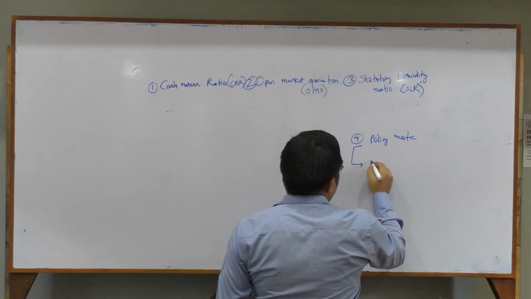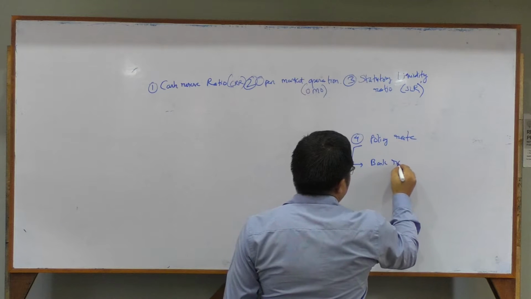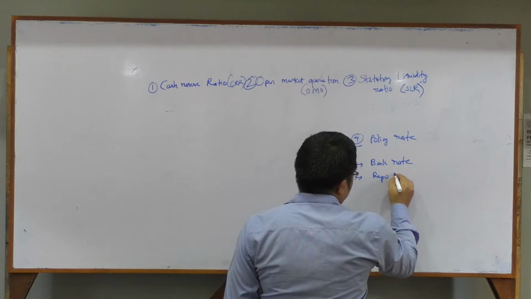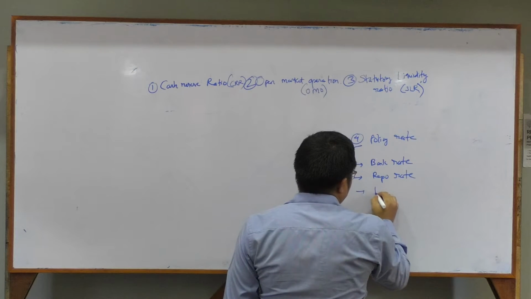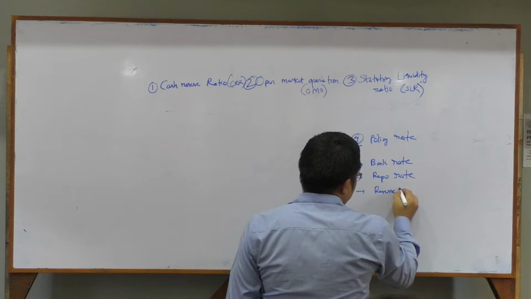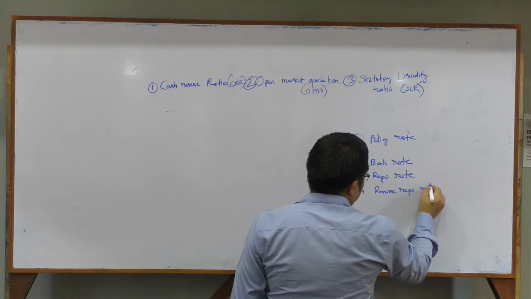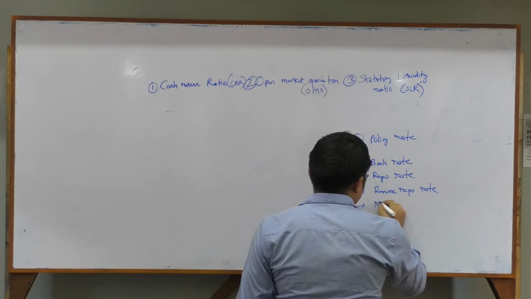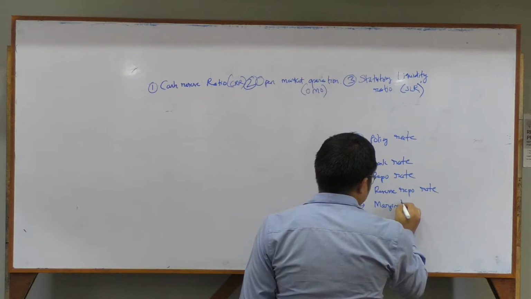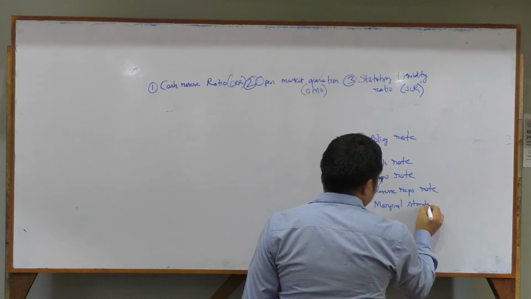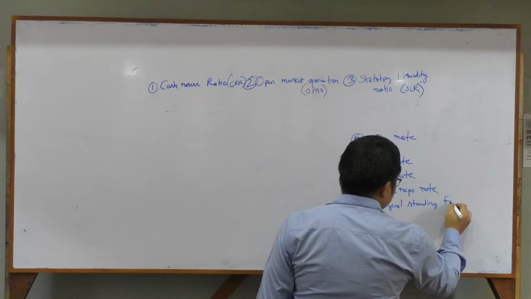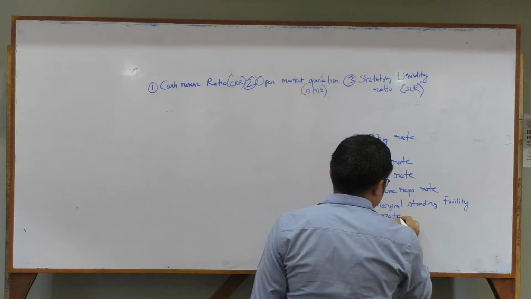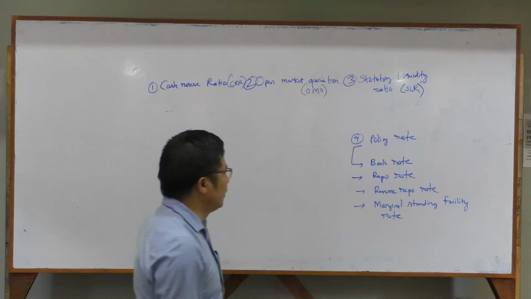Policy rate is again divided into 5 items. Bank rate, repo rate, reverse repo rate, and any more? Marginal standing facility rate. Nice terms and all, no? Facility rate. But actually they provide, let's see. So these are the 5, okay?